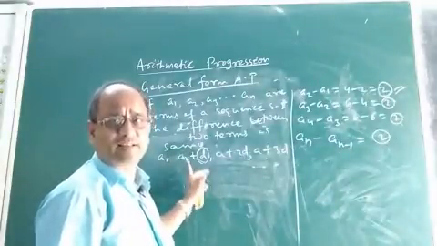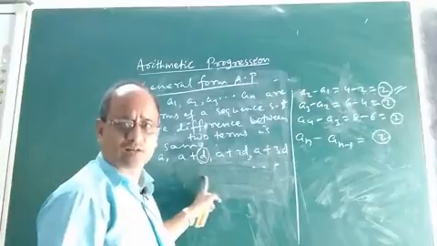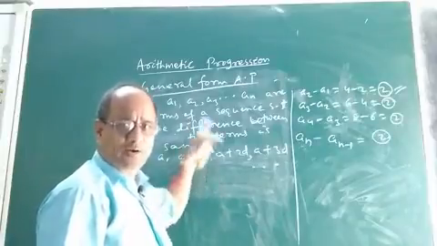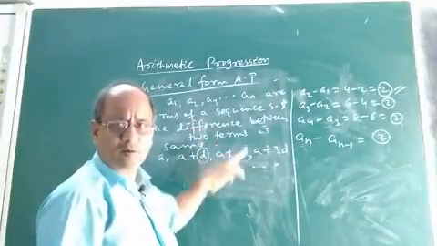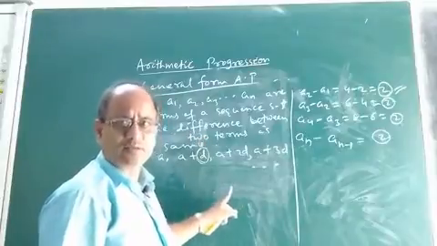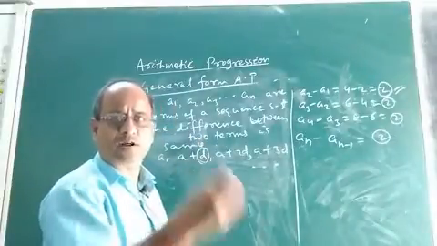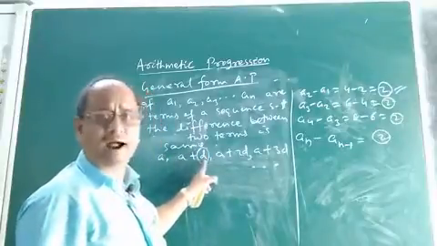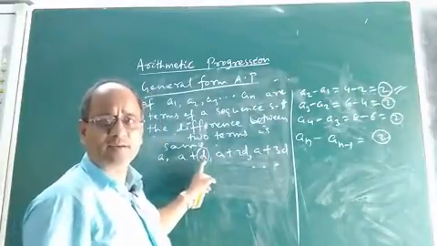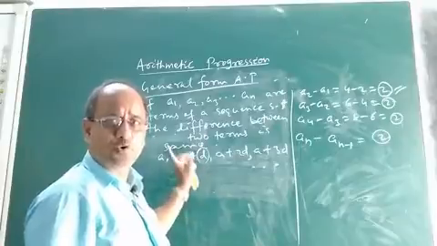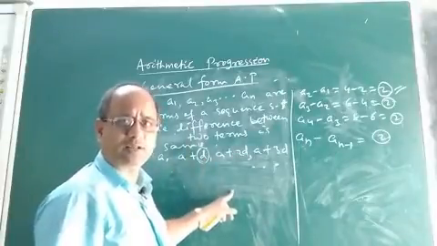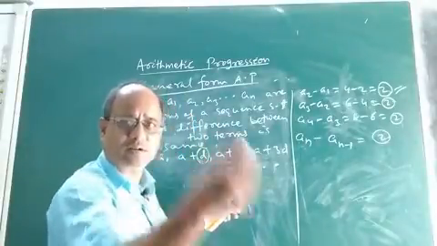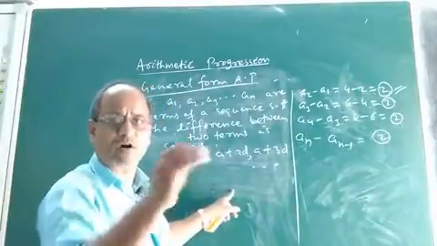D is the fixed number or constant which, when added to each term of the arithmetic progression, will give you the next term. That means by adding this fixed constant to each term of the arithmetic progression, we get the next consecutive term of the AP.